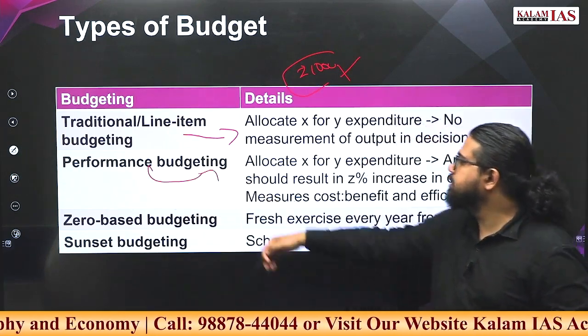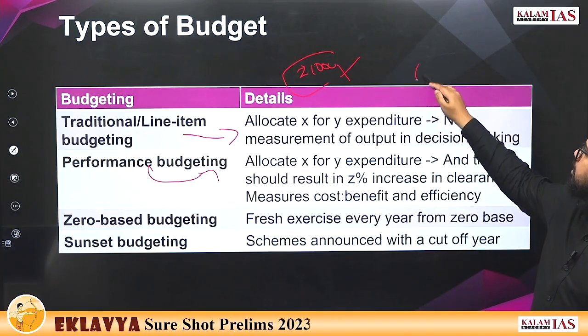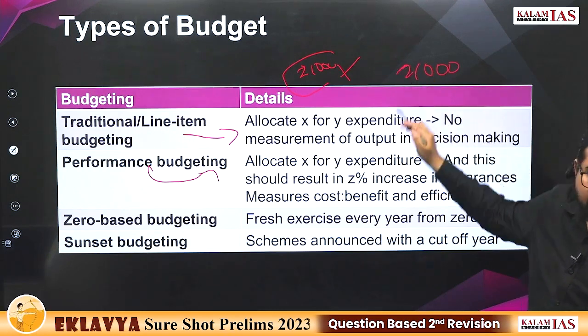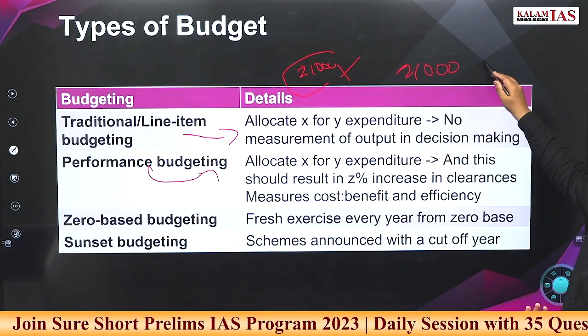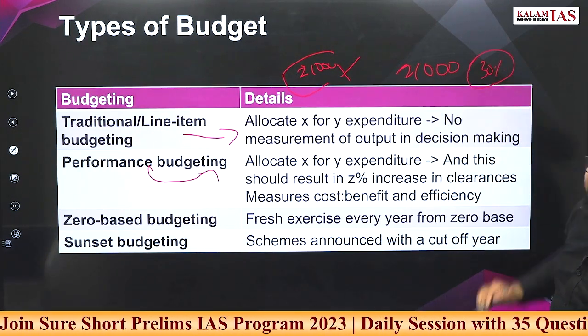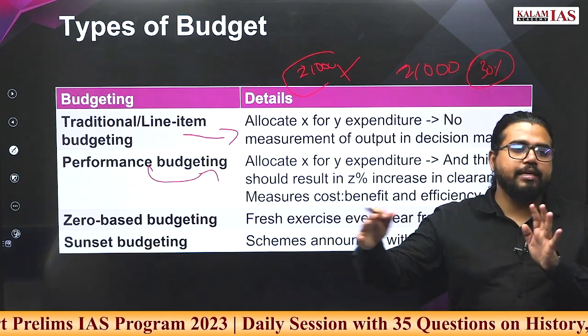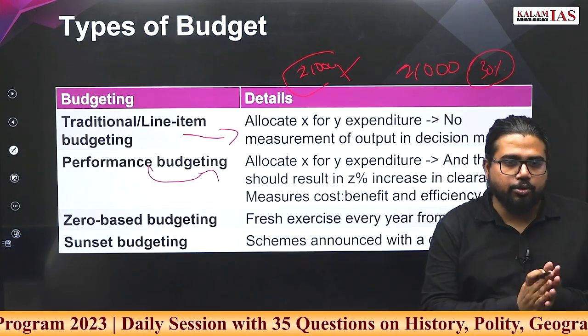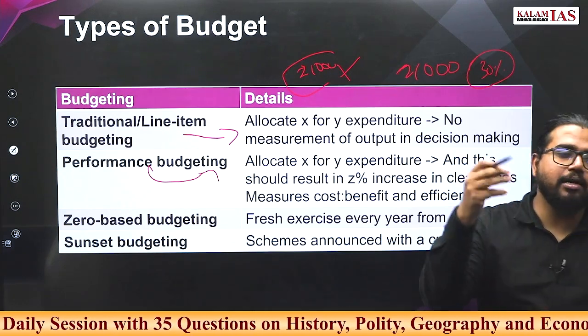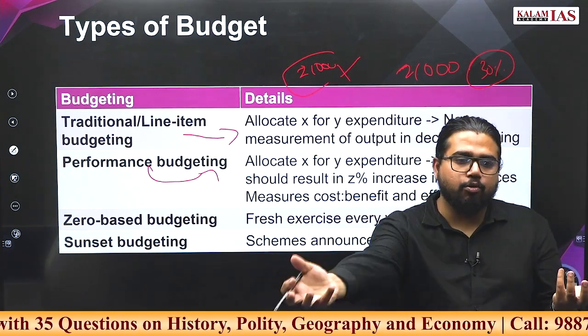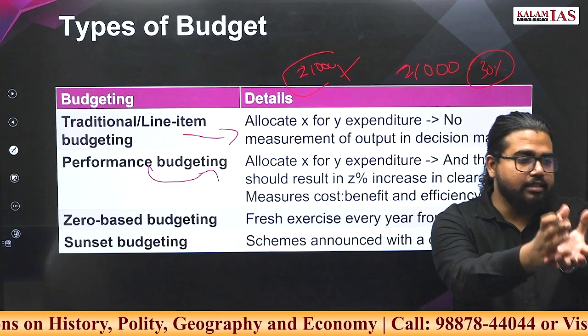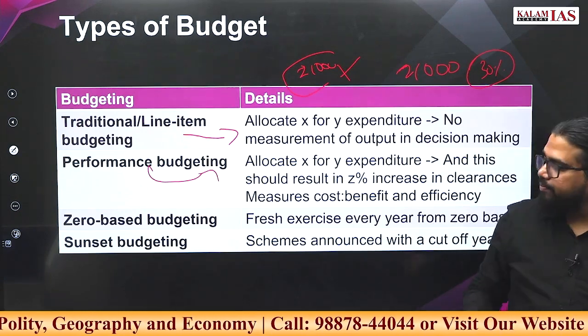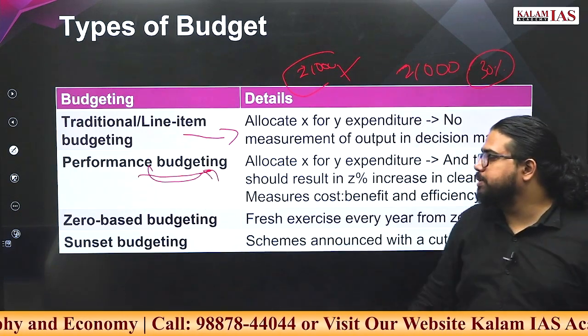Performance budgeting means I will allot 1000 crore to buy computers, but I should get 30% faster clearances in whatever government processes are happening. So you are spending the money and you are keeping a demand that there should be an outcome for whatever spending is given for the scheme. That is performance based budgeting.